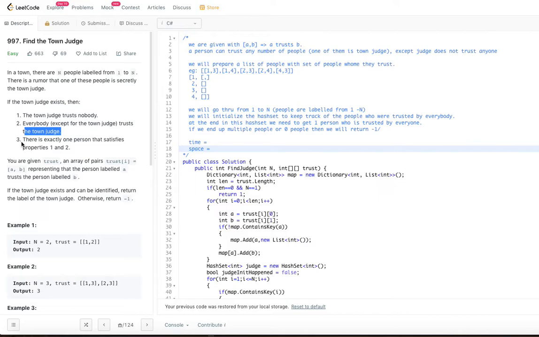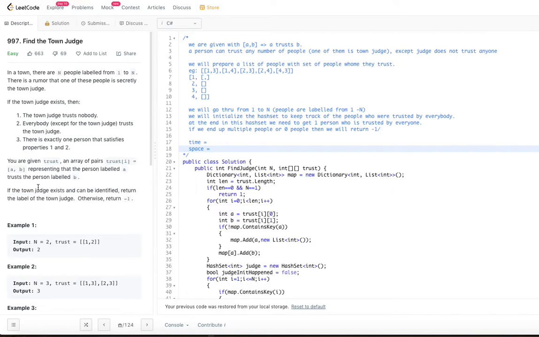There is exactly one person that satisfies properties 1 and 2. You are given trust, an array of pairs where trust[i] = [a, b], representing that the person labeled a trusts the person labeled b. If the town judge exists and can be identified, return the label of the town judge, otherwise return -1.